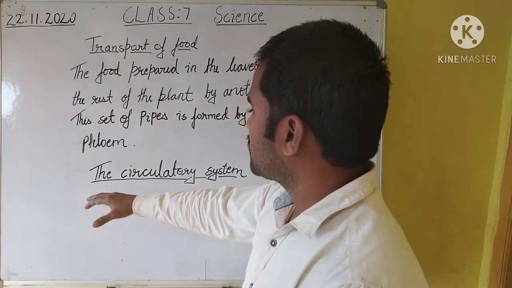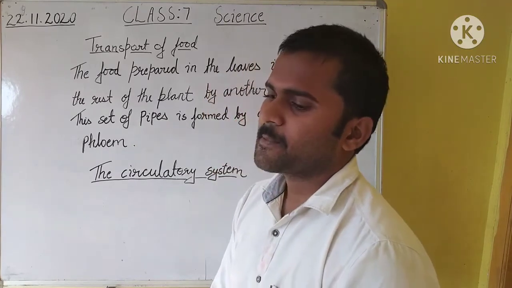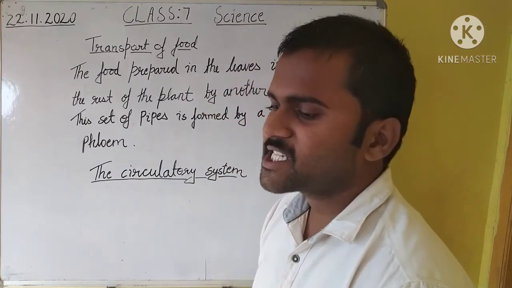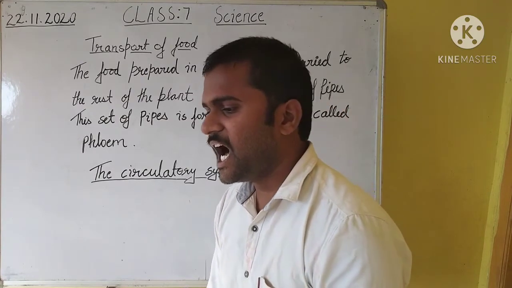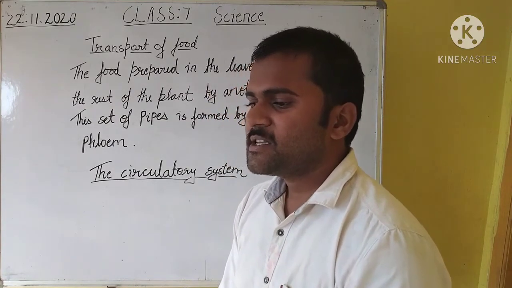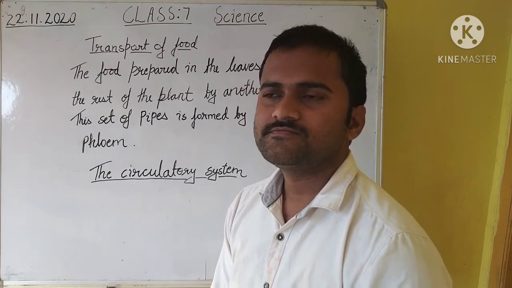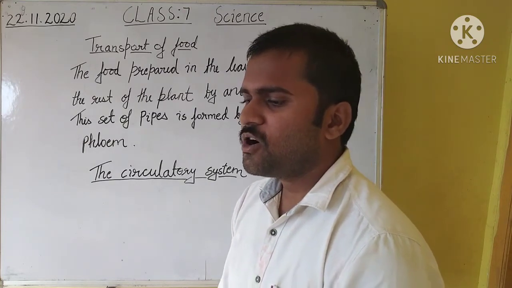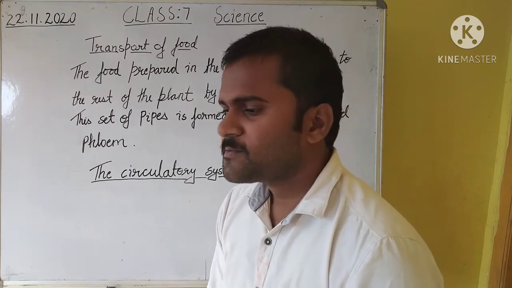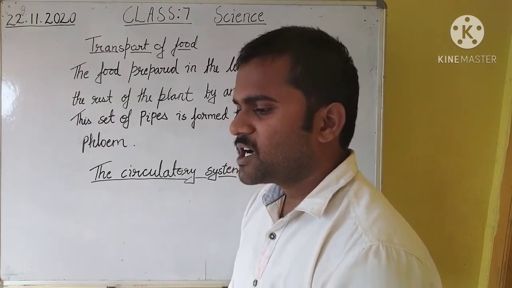Next, the circulatory system. In the higher animals, digested food, gases, and waste materials are carried around the body by blood. Blood flows through a network of tubes which are called blood vessels.